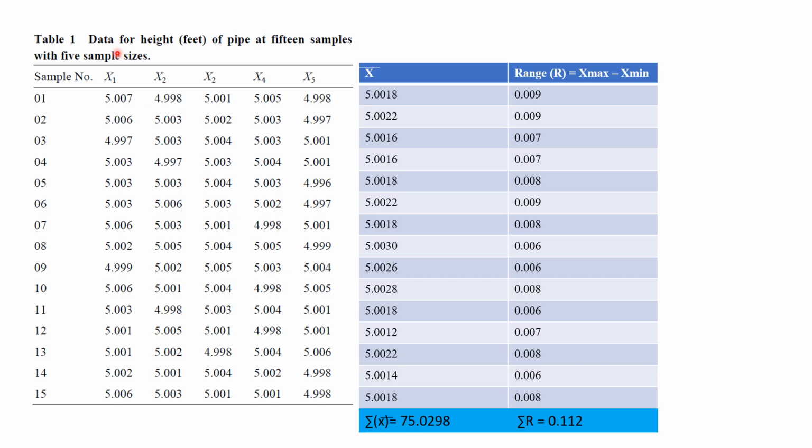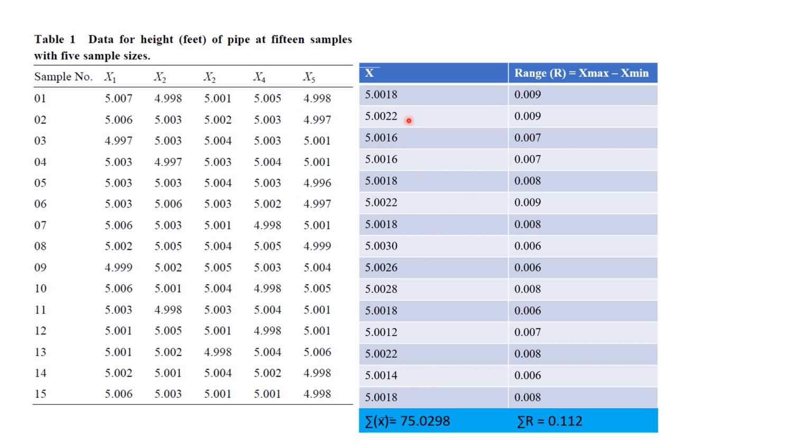So here is the data for the height of the pipe in feet at 15 samples. In each sample, 5 observations were taken. Here you can see that x bar is the mean of these 5 values, that is x1 plus x2 plus x3 plus x4 plus x5 divided by 5. Likewise, we have calculated x bar for all 15 samples.